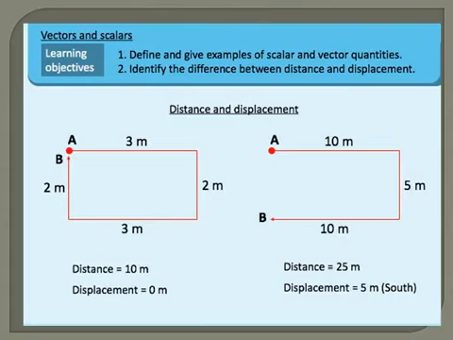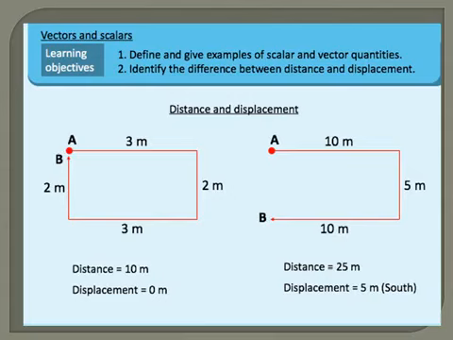Right? Now look at the right side figure. A is the starting point, B is the finishing point. What is the total distance travelled by him? He is walking 10 meters plus 5 meters plus 10 meters. So 10 plus 5 plus 10 becomes 25. So the distance travelled from A to B is 25 meters. And what is displacement?